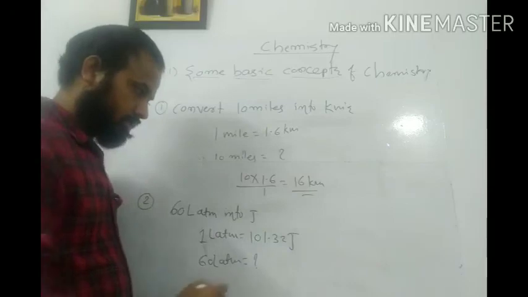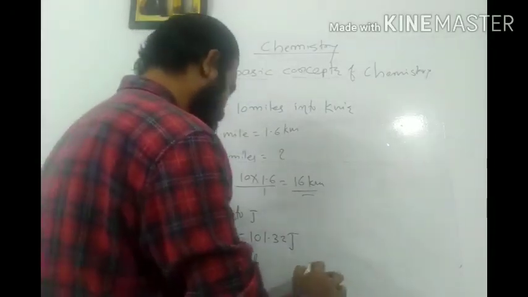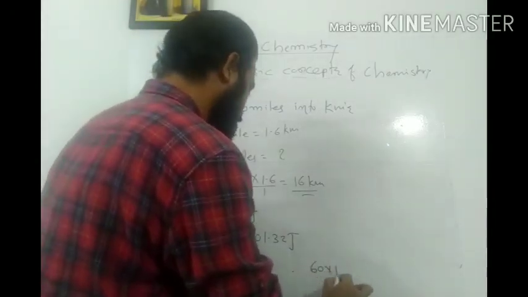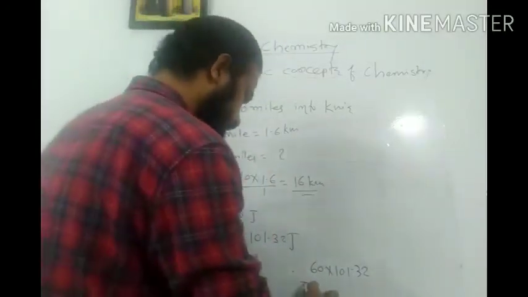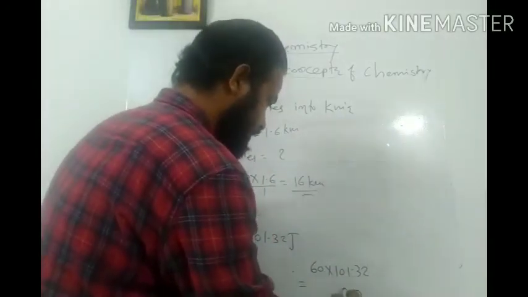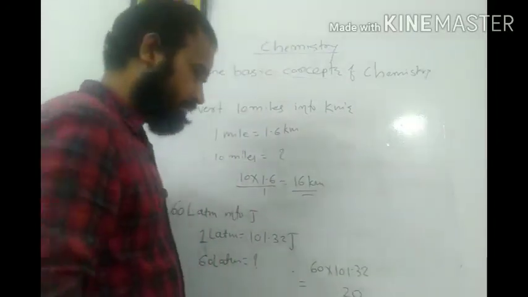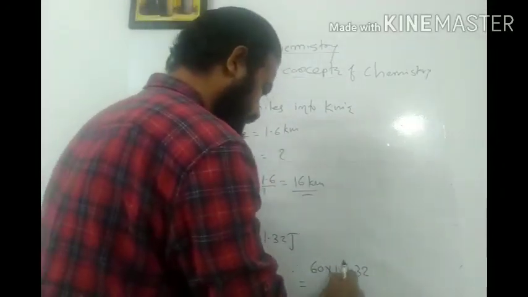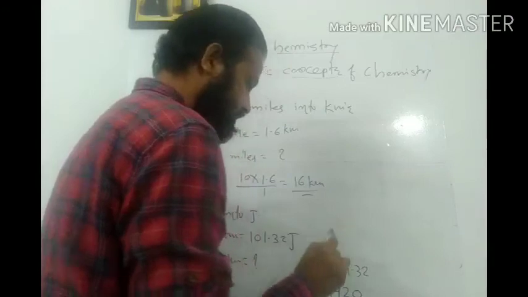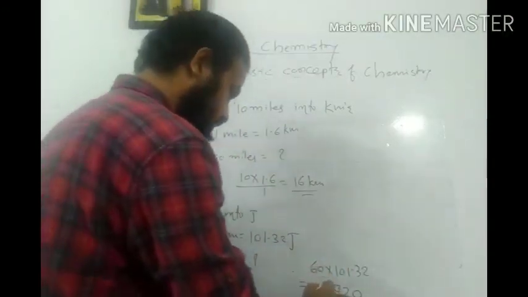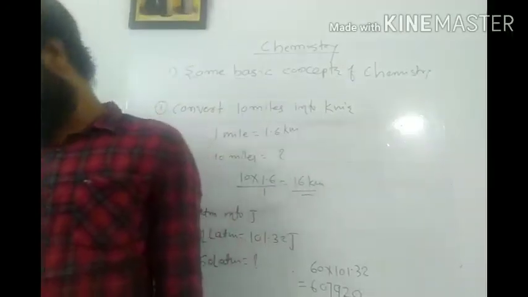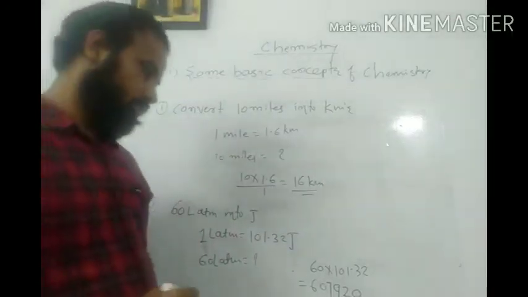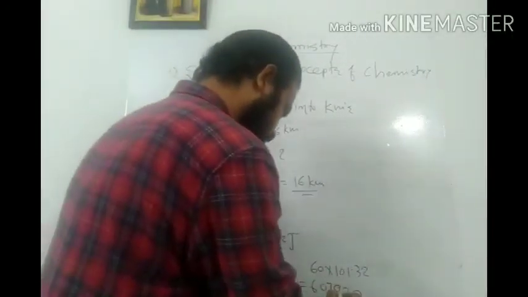Simply, I can write 60 into 101.32. If I multiply, 0 as it is, 6 twos are 12, 1 remaining, 6 threes are 18, 19, again 1 remaining, 6 ones are 6, 7, and then 6 again. So it becomes 607.920.